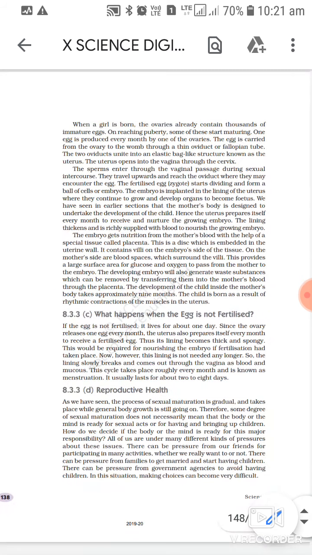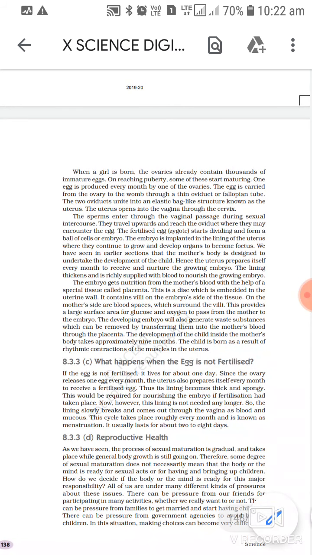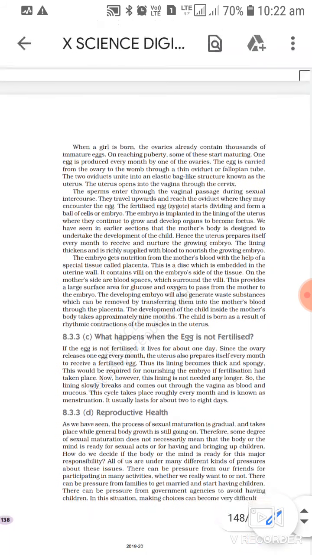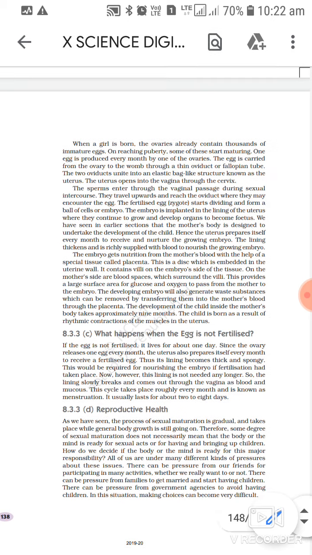Okay, so on the mother's side lots of blood vessels are there, so that blood can be poured inside that villi-like structure, and villi will be giving that blood and oxygen and glucose to the embryo. So it is very interesting, students. Okay, let us move further.